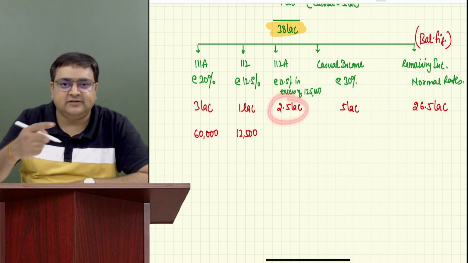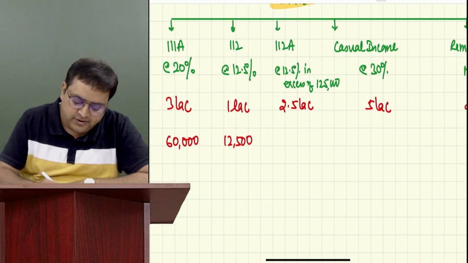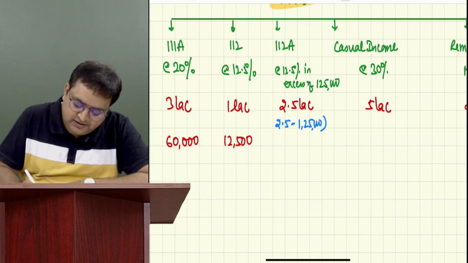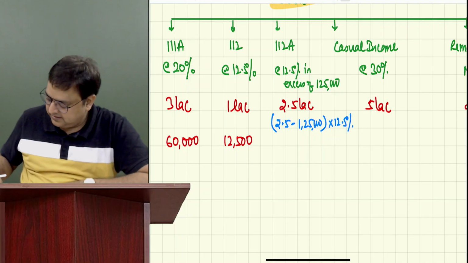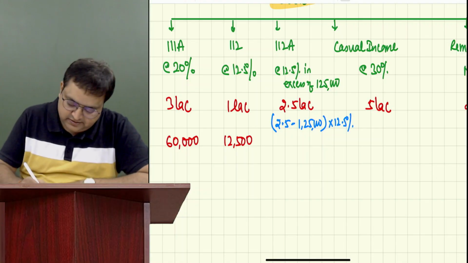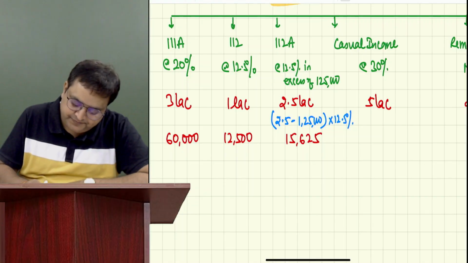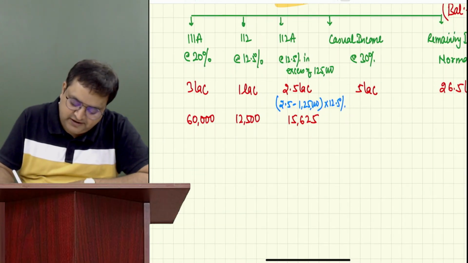No. In excess of 1.25 lakh. So you will subtract 2.5 lakh minus 1,25,000 into 12.5%. 15,625. Correct. On 5 lakh at 30%, it is 1.5 lakh.